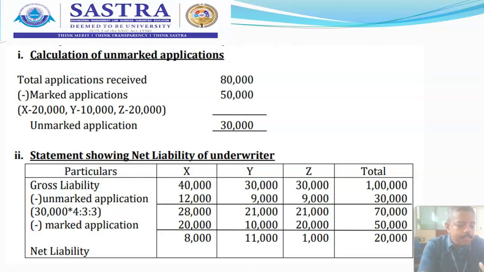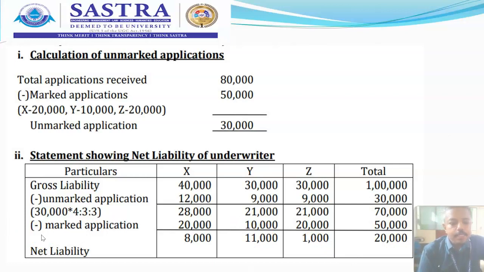Now, the second and most important thing is to subtract the unmarked applications. In unmarked applications, we do not know how much is for X, how much for Y and how much for Z. We know this for marked applications, but for unmarked applications, we do not know how many applications need to be allocated to X, to Y, and to Z. So for that, we use their responsibility ratio.